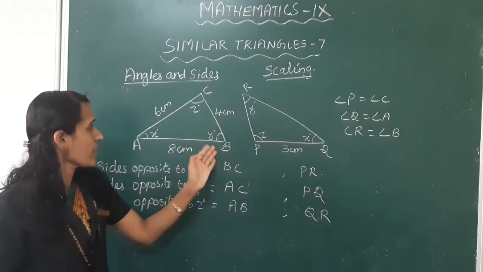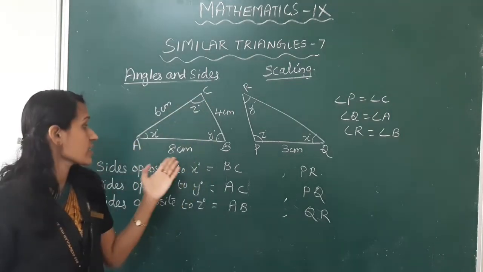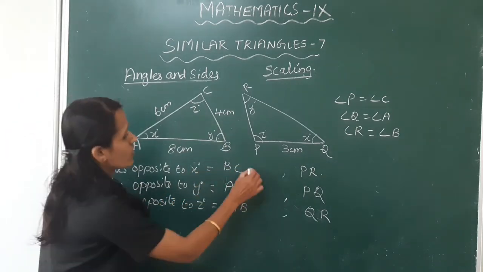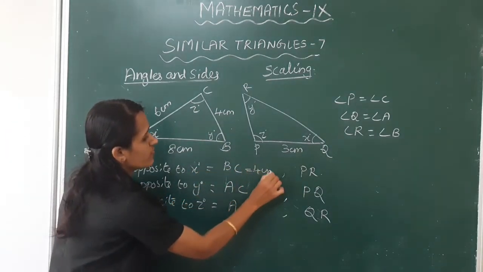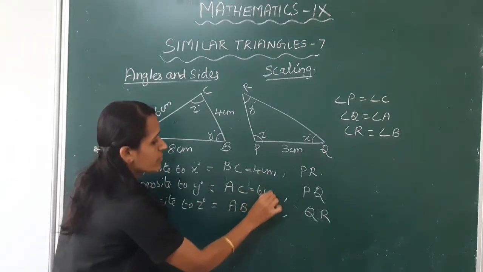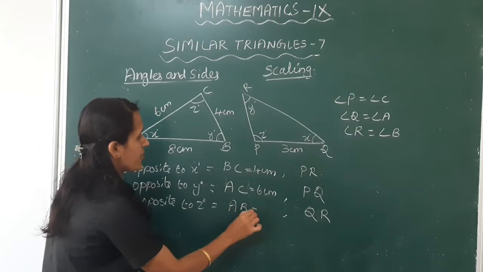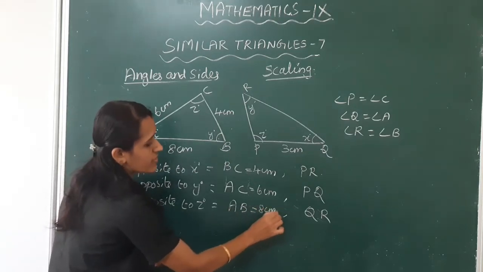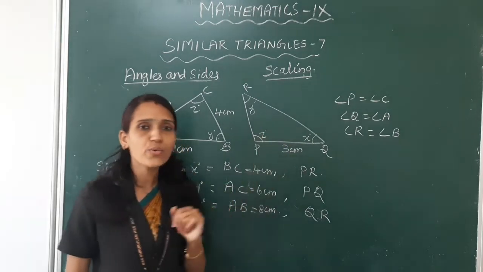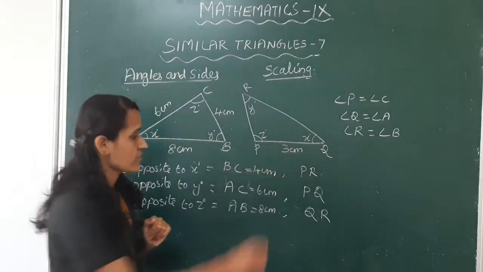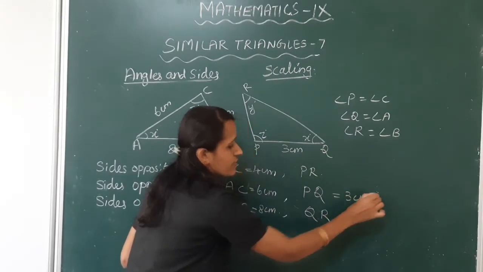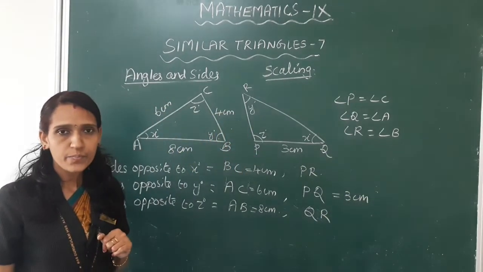In triangle ABC, three sides are given, right? Here BC is 4 cm, AC is 6 cm and AB is 8 cm, right? Whereas in triangle PQR, only one side is given, that is PQ. PQ is equal to 3 cm, right?